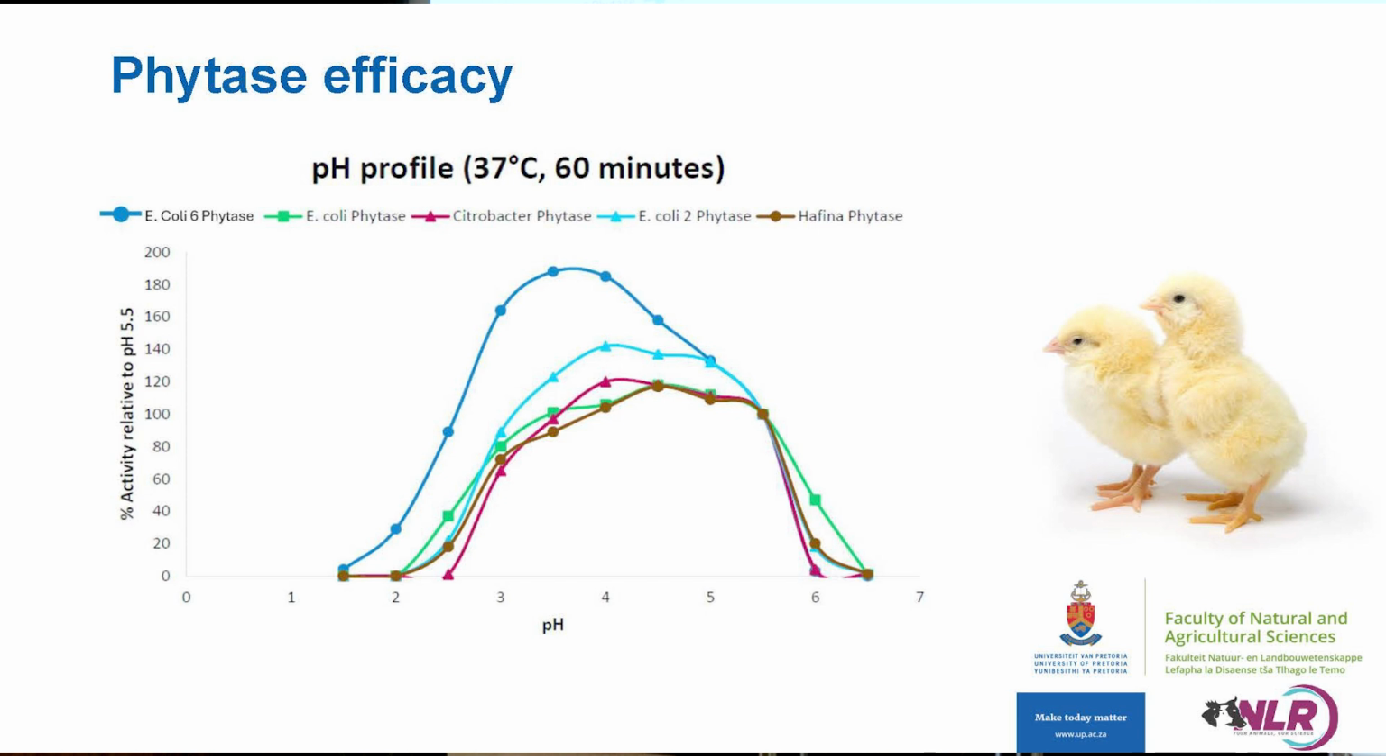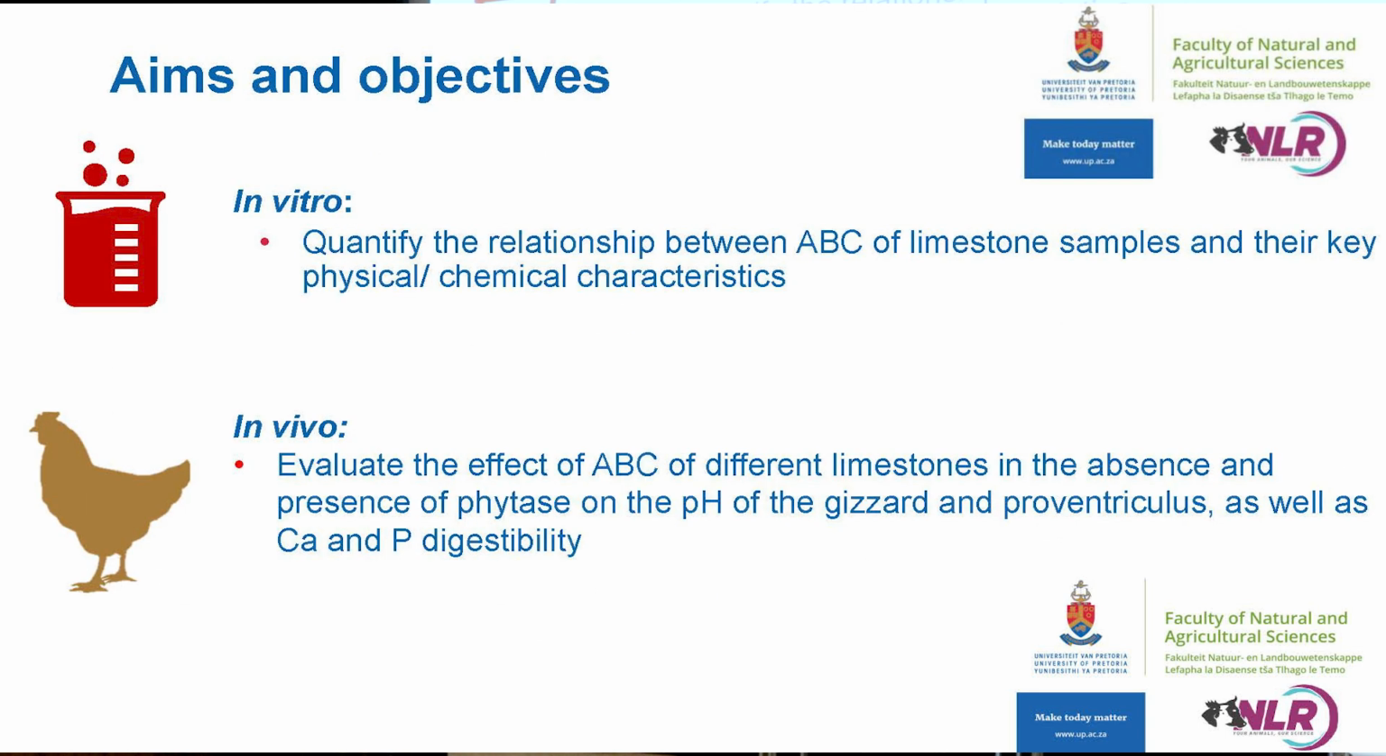And then lastly, I do also want to say that our exogenous enzymes such as phytase also exhibit an optimal pH for activity. And we can see this in this graph where if we're going either too low or too high, we're affecting our phytase efficacy and therefore also our calcium and phosphorus digestibility. So one can hypothesize that if we're feeding a broiler a limestone that has a high acid binding capacity value, we may be shifting the pH of the GIT outside of this range for optimum phytase efficacy.